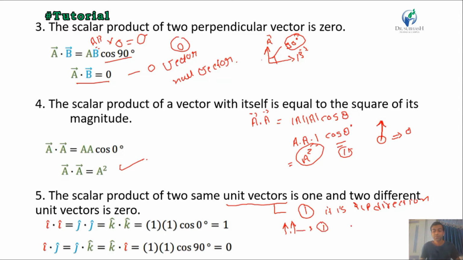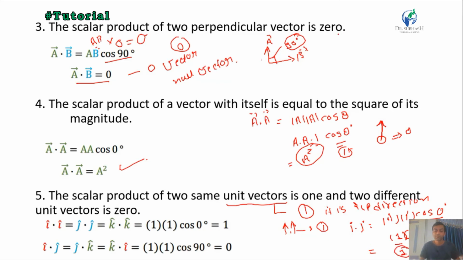So as per the mathematical formula, i dot i is equal to magnitude of i, magnitude of i, cos theta. Here theta will be 0, the magnitude of the unit vector is 1, and cos 0 is 1. So multiplying 1 into 1 into 1 gives the answer 1.